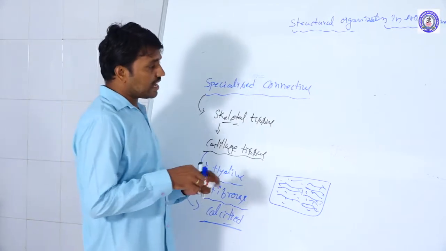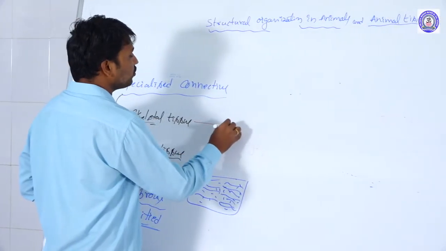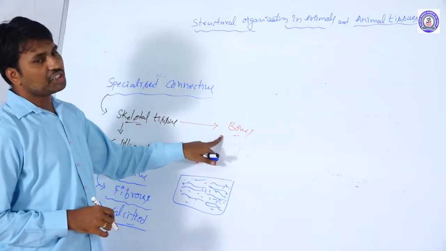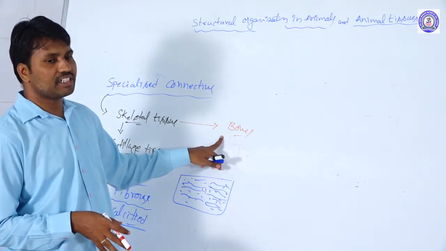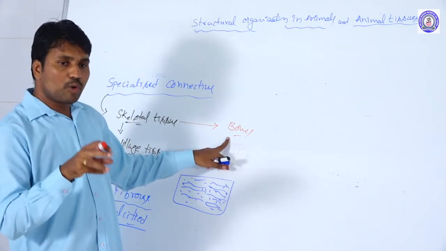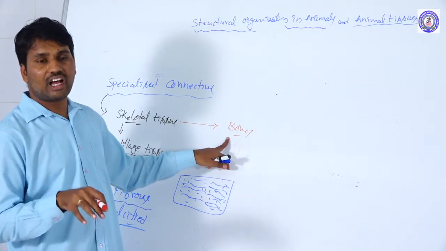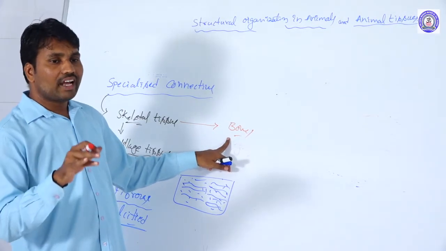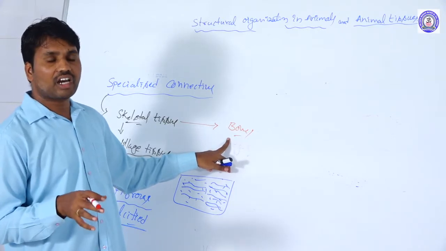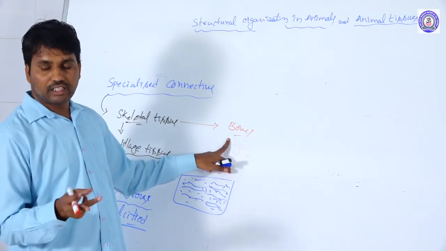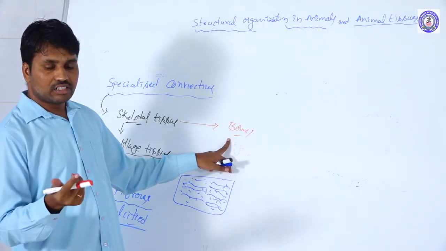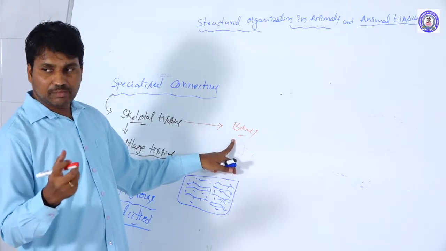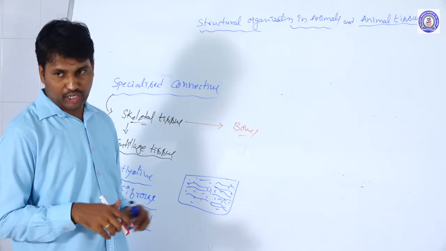And the skeletal tissue has another type, besides the cartilage tissue: bony tissue also comes under the skeletal tissue. In bony tissue, the matrix is present. Inside the matrix, cells are present, connective fibers are present, along with organic and inorganic matters. Organic matters means living matters of the bone. Inorganic materials are phosphates, calcium carbonates, sulfates, potassium, magnesium sulfates. All these are present in the bony tissue.